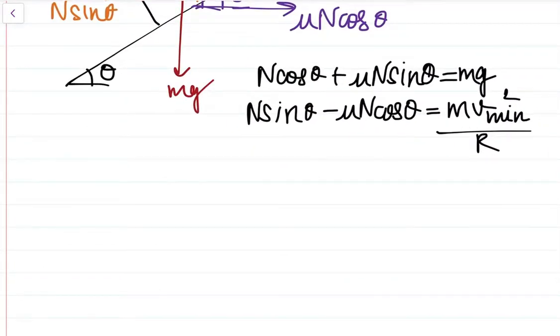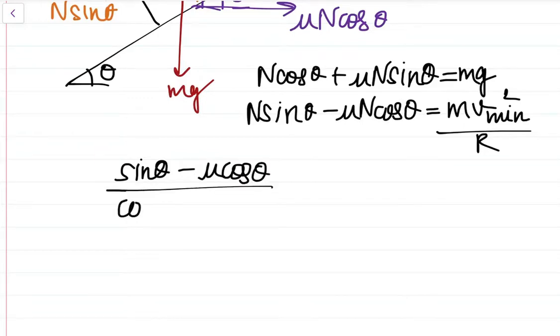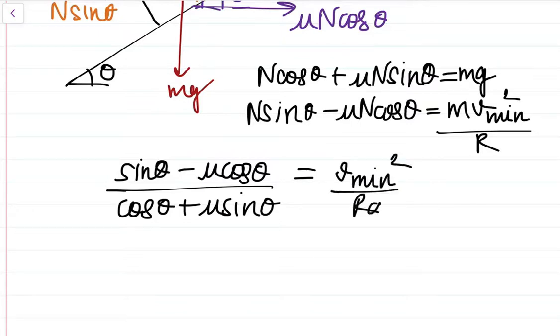So when you divide these, it will come sin theta minus mu cos theta upon cos theta plus mu sin theta is equal to Vmin squared by Rg. We'll divide both sides by cos theta.